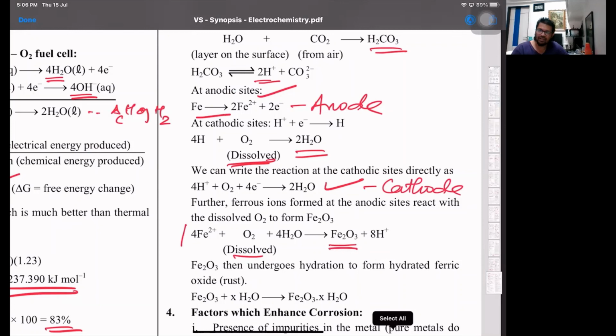that's hydrated ferric oxide. And the byproduct is very, very important, that is H+ ions, because the reaction doesn't stop. The reaction will further continue, because of H+ ions, wherever any new surface of metal is exposed, again the process of corrosion will continue there. That's how it is. So that's hydrated ferric oxide.